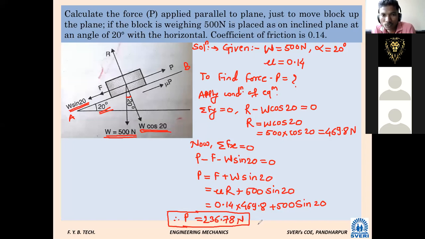What was the change in this problem? The plane is inclined. In all the problems we have solved so far, the plane was horizontal. Here the plane is inclined, and on that there is a block or body. Now, while taking summation Fx, earlier we took it horizontally. Here we assume summation Fx along the plane and summation Fy perpendicular to the plane. That is the only change.